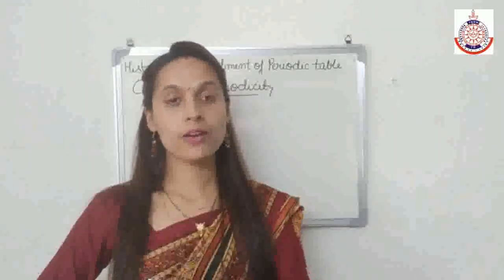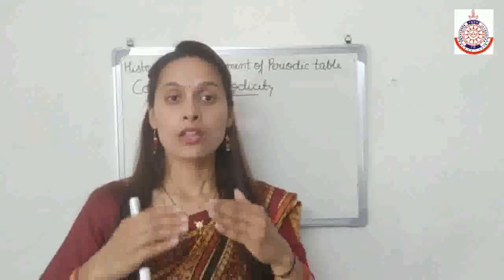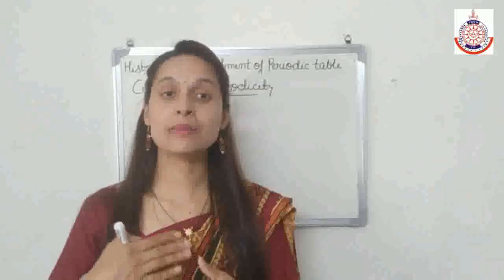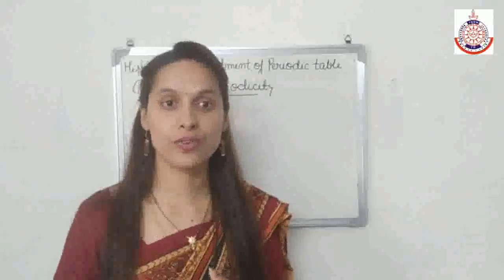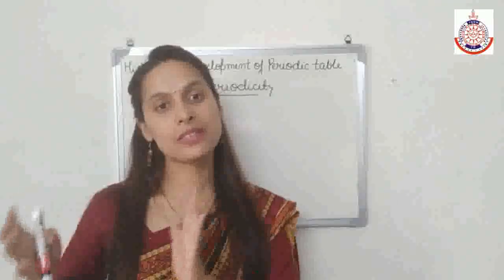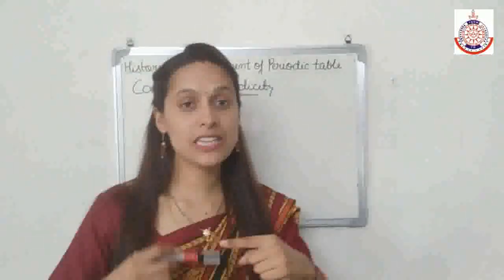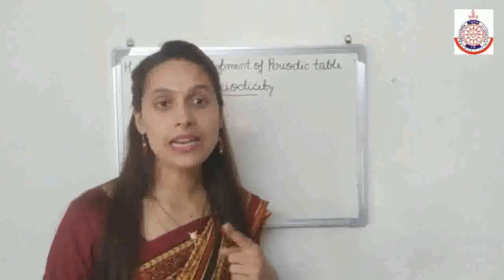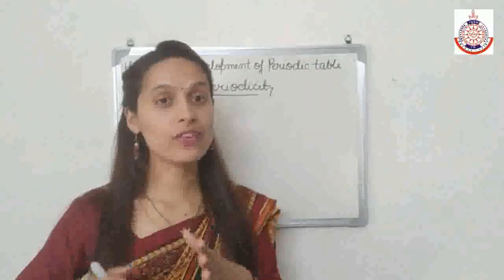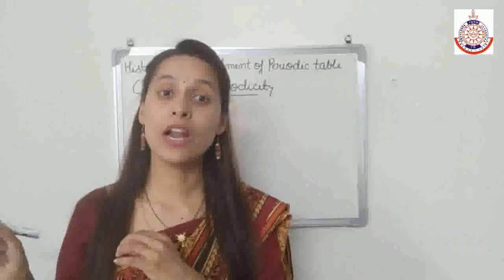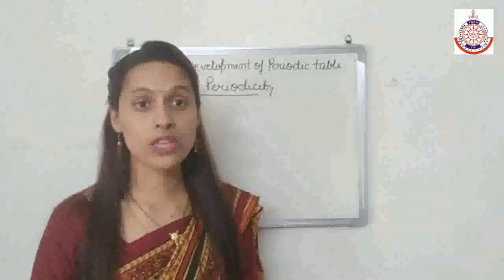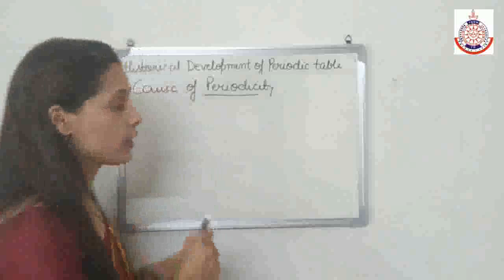When we talk about electronic configuration, those elements having similar outer electronic configuration have similar properties. So the cause of periodicity is the repetition of the similar electronic configuration after a certain interval of time.